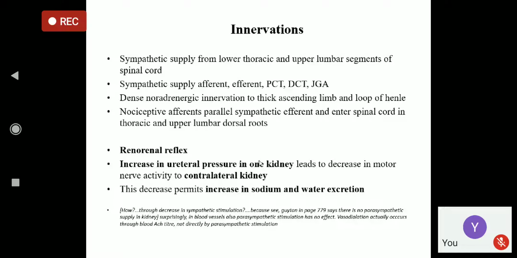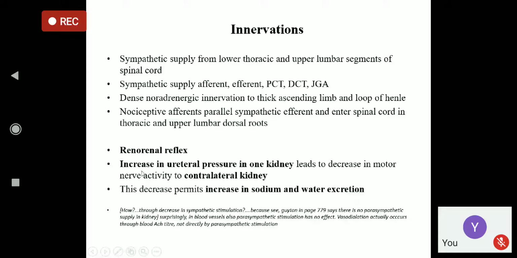Now, innervation. Innervation, sympathetic, parasympathetic, both are there. Sympathetic supply from lower thoracic and upper lumbar because it is near to the kidneys. Sympathetic supply to the different vessels, proximal convoluted tubule, distal convoluted tubule, and the juxtaglomerular apparatus, dense... These are the information.